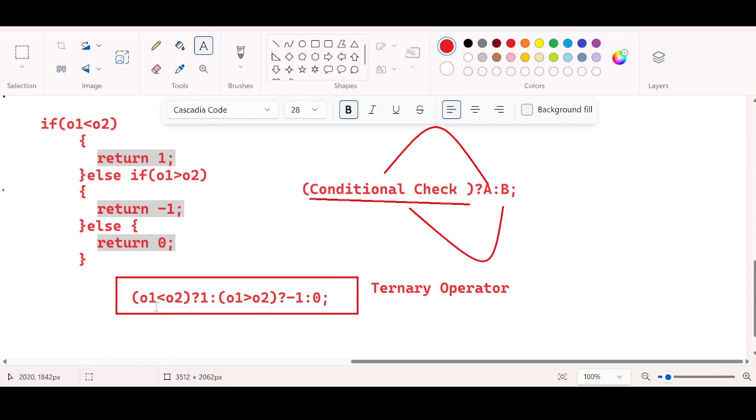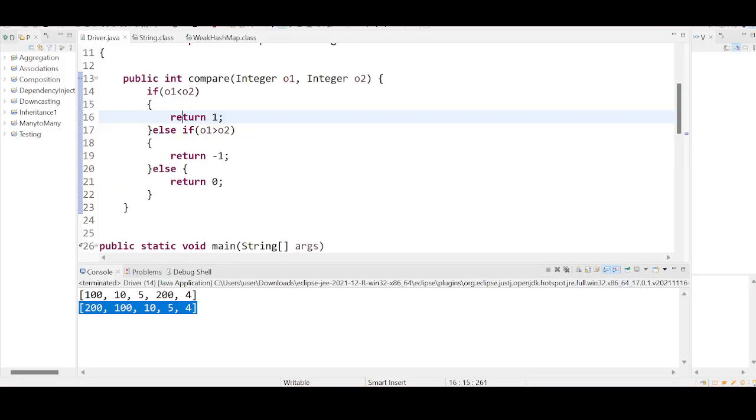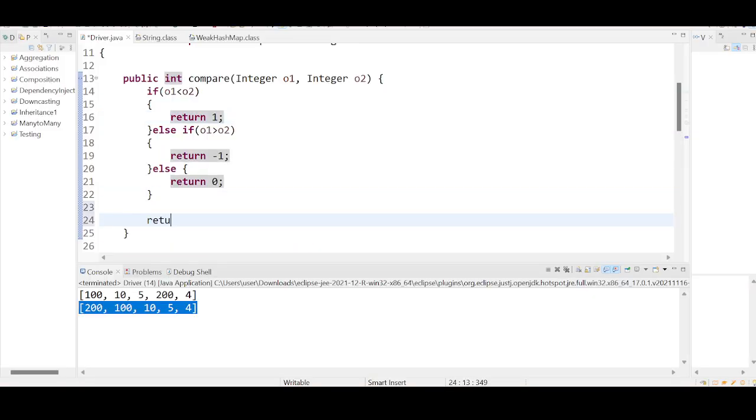Take a pen and paper and try to write this, or revise my ternary operator video once again. You will get this. These things are already discussed. So I am converting all these lines of code into one line with the ternary operator. Return the first conditional check on O1. If this condition is true, return 1.